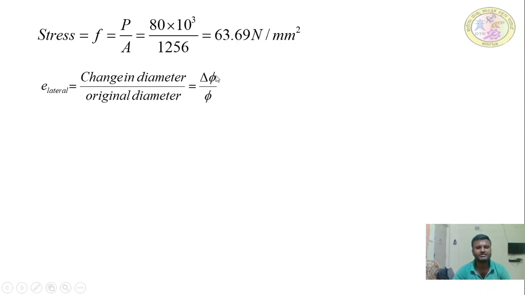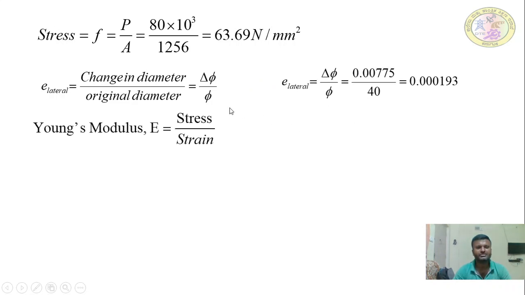Original diameter and change in diameter both are given. E lateral you can find out. Okay, so then what do you have to find out here? Young's modulus E is equal to stress by strain, so E is equal to F by e. So this is the first one.